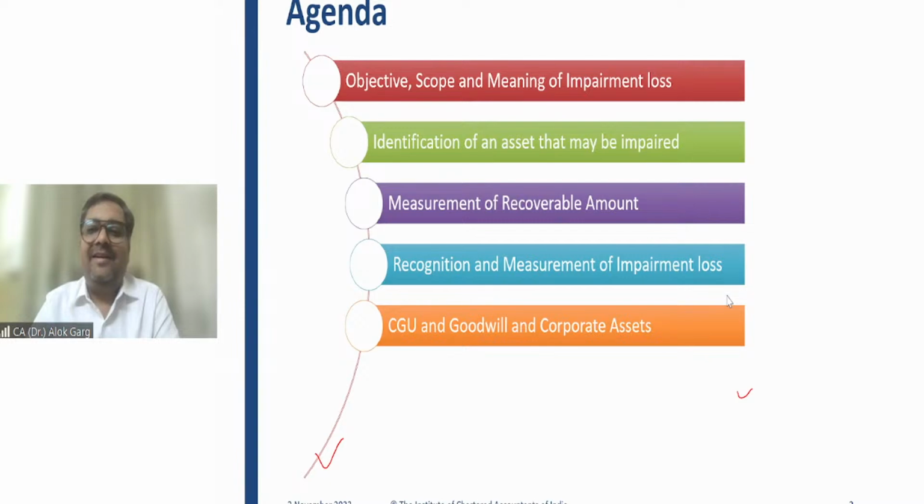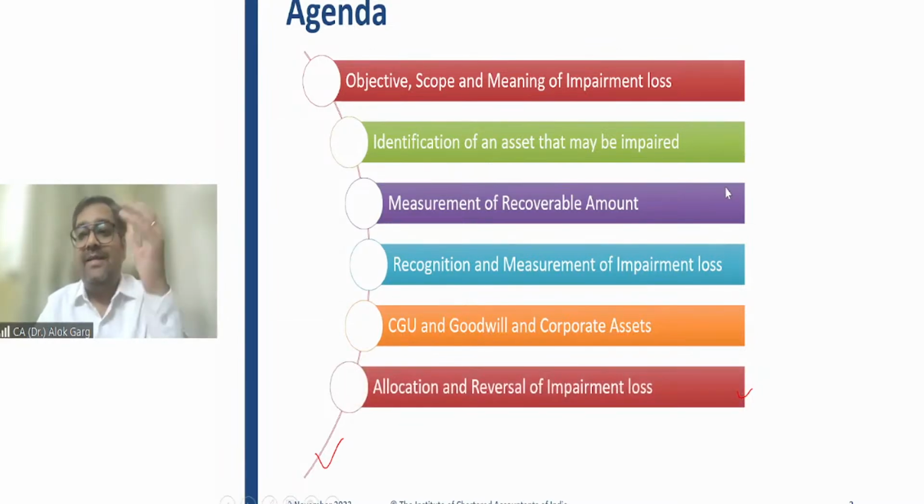You are right, Neha. It is CGU, cash generating unit. So we will be discussing the impairment of individual asset as well as cash generating unit in this particular standard. We will be talking about CGU impairment, okay? And we will be talking about goodwill and the concept of corporate assets in this particular standard. Right, friends?